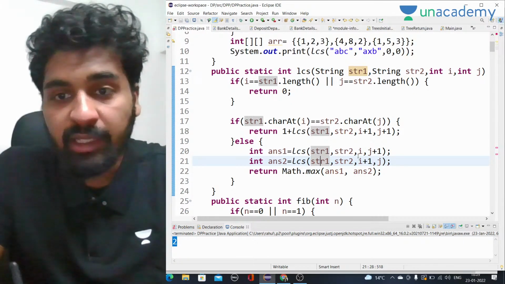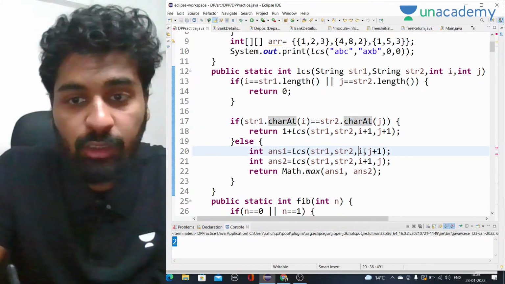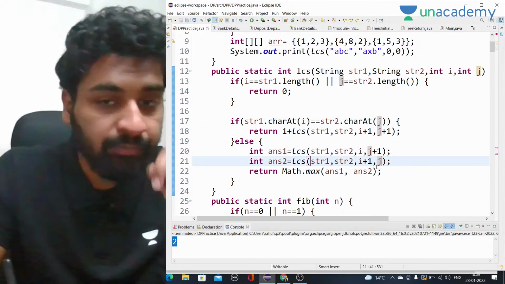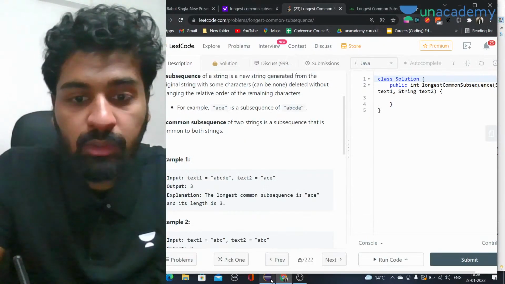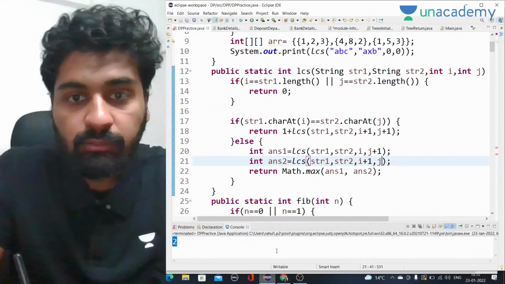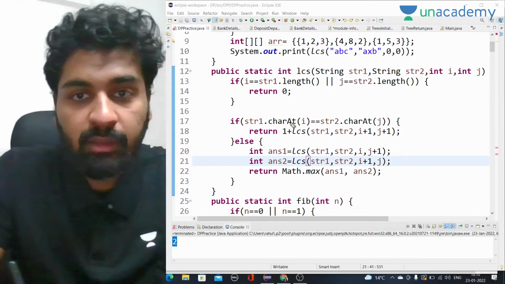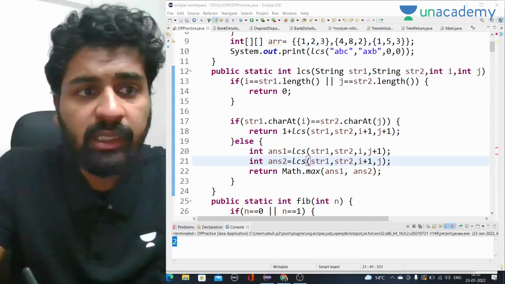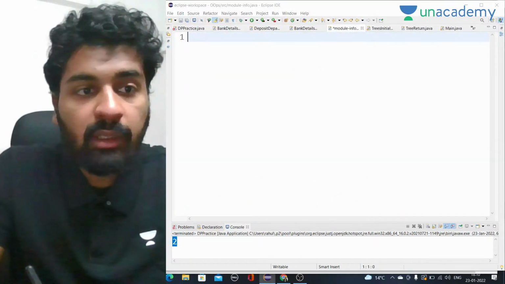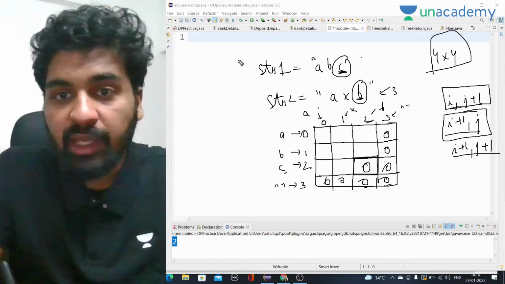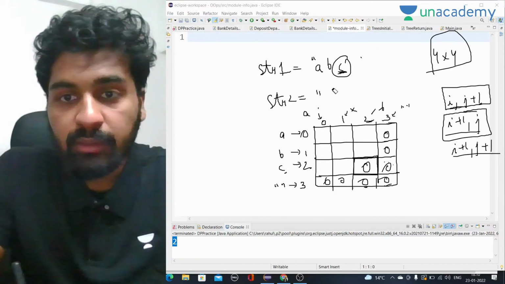So here you can see we can directly use i plus 1, j plus 1 if they are equal. If they are not, we have to take the maximum of (i, j plus 1) and (i plus 1, j), and we have to put that in our DP array. So let me just go back. Let me make it a little less clumsy so that you know how it is working.